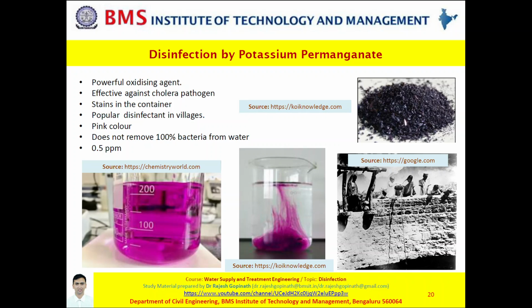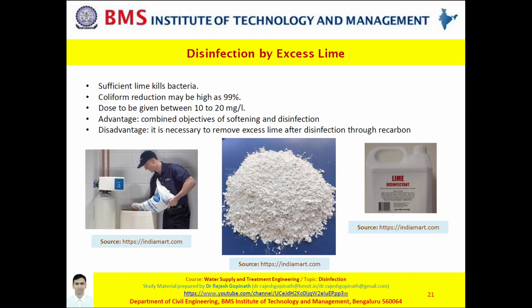Let us move on to the next treatment technique for disinfection, that is disinfection by excess lime. Slide 21. So as you can see, this excess lime, which we have already discussed when we spoke about coagulation, can achieve reduction of coliform bacteria by 99%.